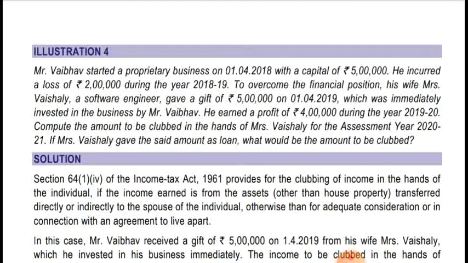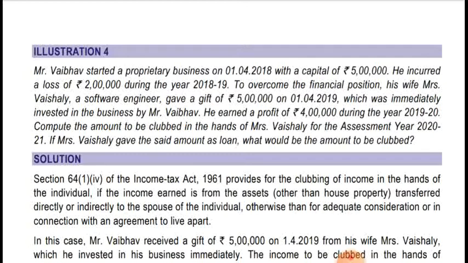And 5 lakh which Mr. Weber has invested is received from his wife Mrs. Vaishali. So in that case, total investment at the beginning of the previous year is 8 lakh, but out of 8 lakh, this 5 lakh has been received from Mrs. Vaishali, and that portion of profit will be clubbed in respect of 5 lakh.